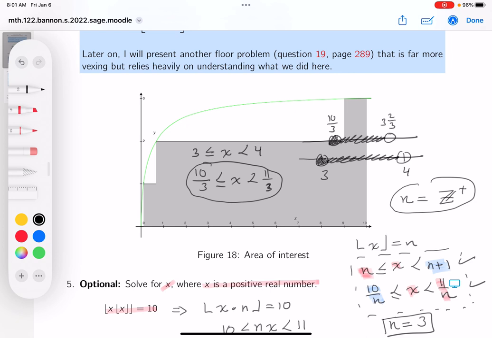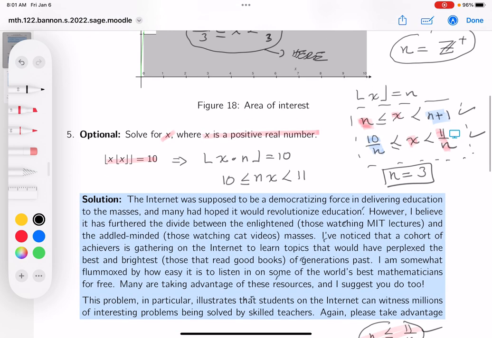Where do those two sets intersect? Here. That's the only place they intersect. So this will be my answer. I'm ready to conclude that there's an infinite number of solutions to this problem, and the solutions would be from 10 thirds up to, but not including, 11 thirds.